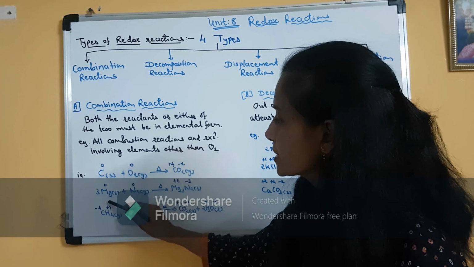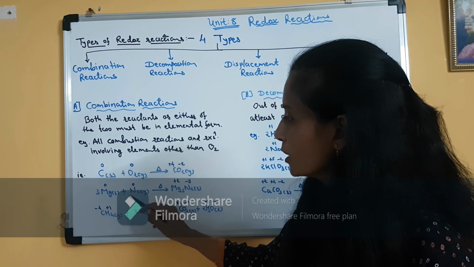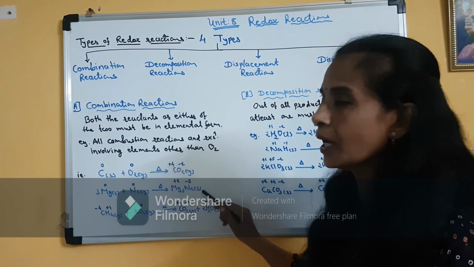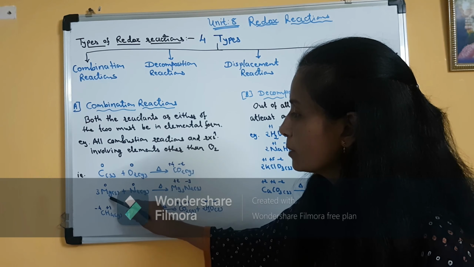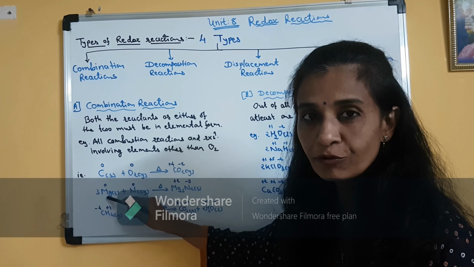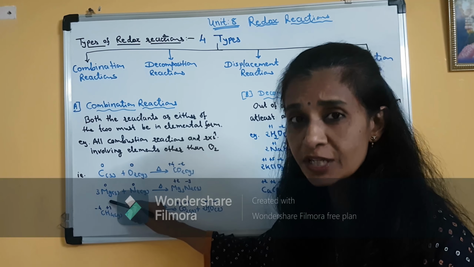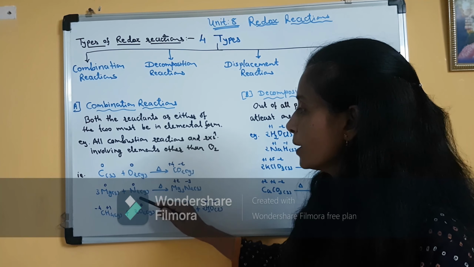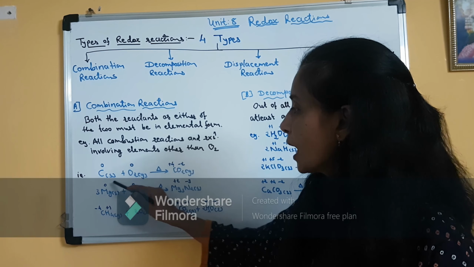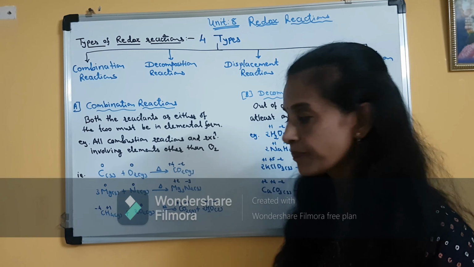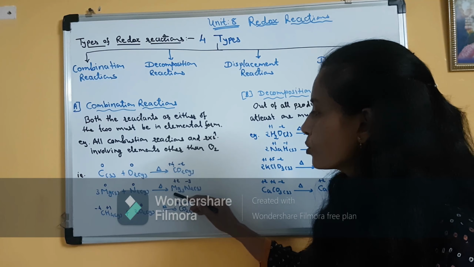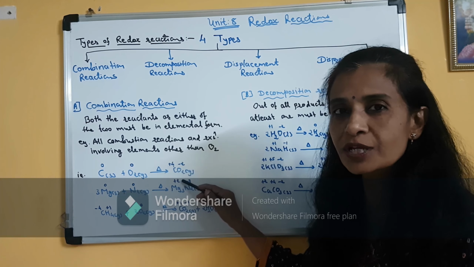Clear? Now second example, 3 Mg solid plus N2 gas on heating gives Mg3N2. Now here again, magnesium is in elemental form. It is not in combined form. It is in uncombined form or free state. So magnesium is an element. Nitrogen gas, N2 gas, is also an element. So they are in 0 oxidation state. When Mg3N2 is formed, in that compound magnesium is in +2 oxidation state.